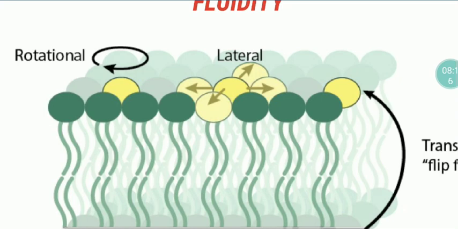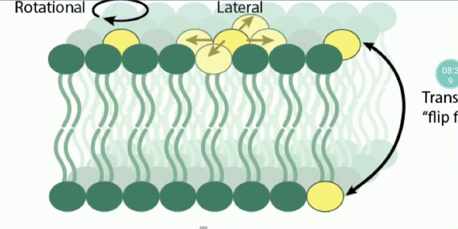On a single axis, we call it rotational movement. If it is able to move sideways, one goes to second place, second one goes to third place, third one comes to first place. In that way, in the same layer, if they are able to move sideways, then we call it lateral movement.